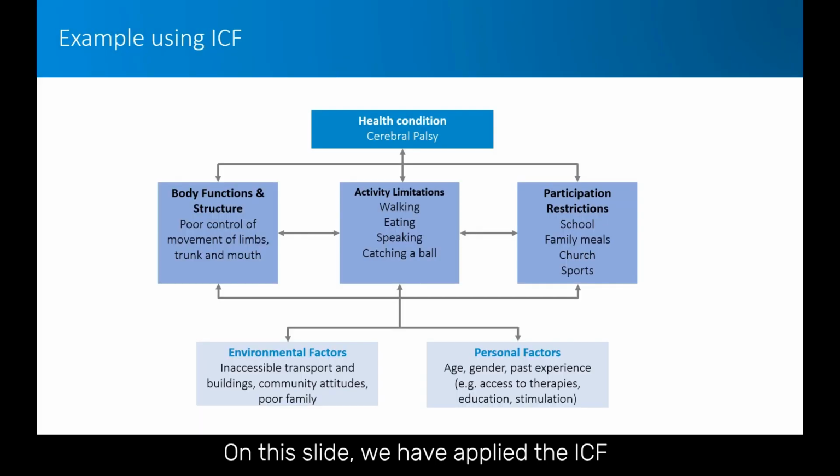On this slide, we have applied the ICF framework to the situation of a child with cerebral palsy. Imagine that this is a 12-year-old boy living in a rural village with his parents who are farmers and his 4 siblings. He does not attend school because he cannot walk independently and he cannot get on the bus to go to the school in the next village. He has a wheelchair, but it does not drive well on the very rough roads around his village. He spends most of his day at home, cared for by his grandparents. He has difficulty chewing and swallowing his food, with some of it falling out of his mouth as he eats. Usually, his grandmother feeds him away from the rest of the family because of the mess.